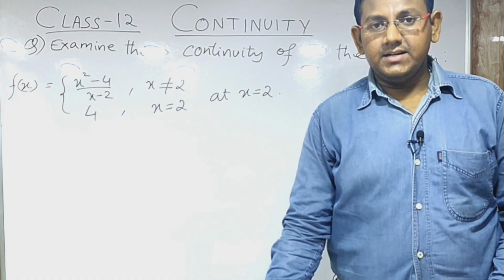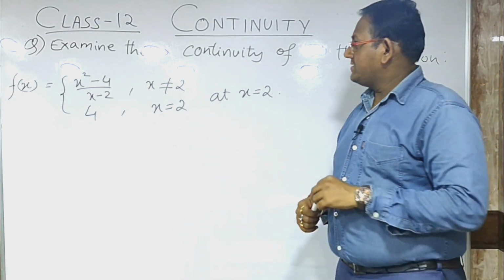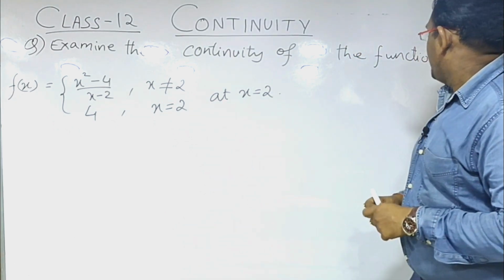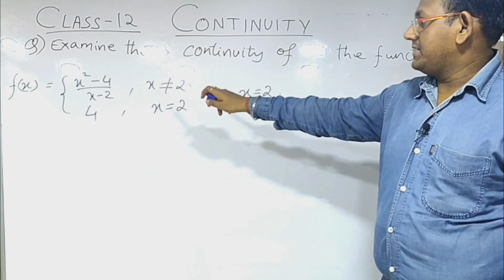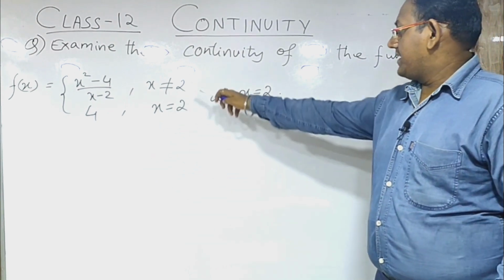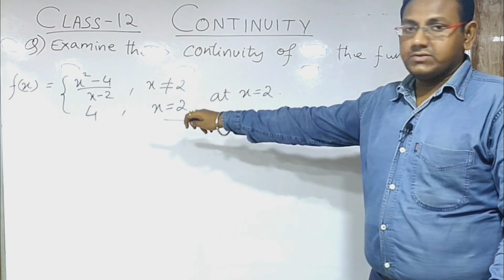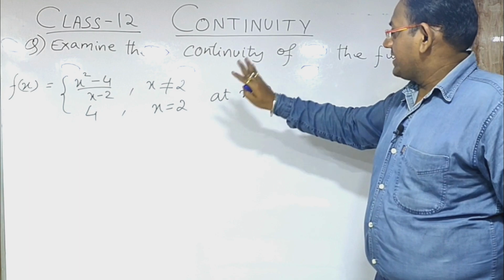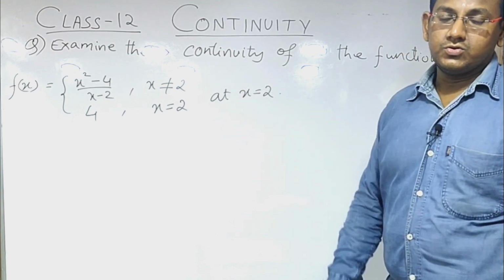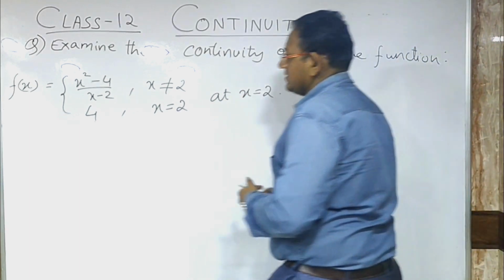Now let us understand the question. The question says: examine the continuity of the function. The function is given, f(x) is equal to x square minus 4 divided by x minus 2, where x is not equal to 2, and is equal to 4 when x is equal to 2. And we need to examine it at the point x is equal to 2. Now let us start with the solution.